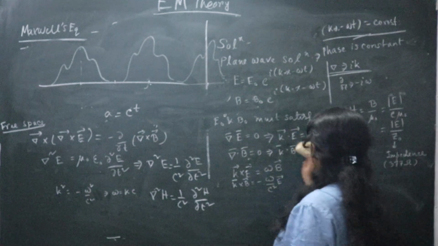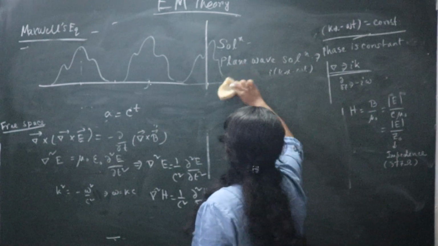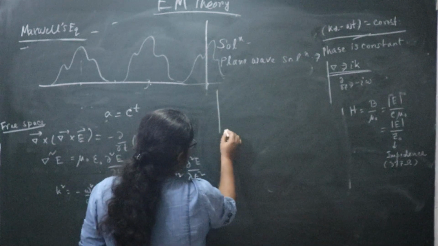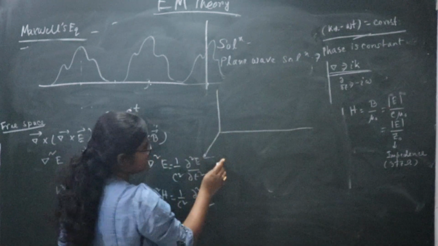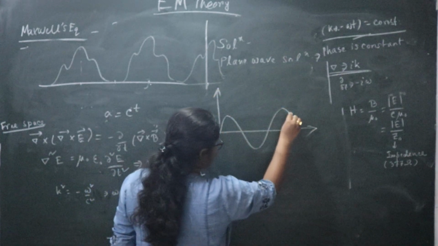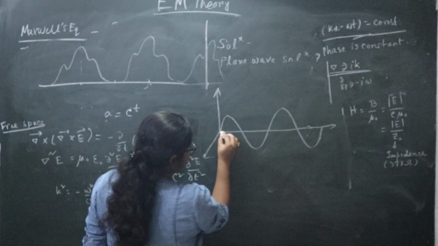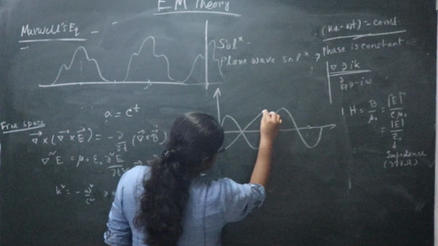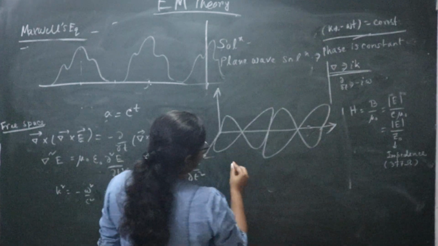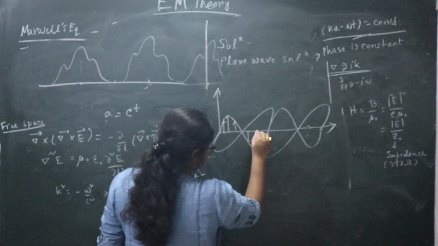So how do you draw the EM wave? You have to keep in mind that the 3 directions should be perpendicular to each other. Let us suppose your electric field is varying like this, and the magnetic field should be perpendicular to this direction, and this is the propagation of the wave.